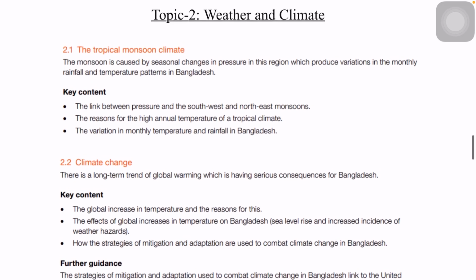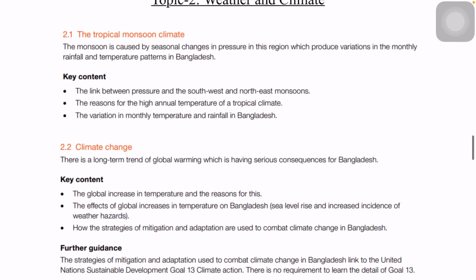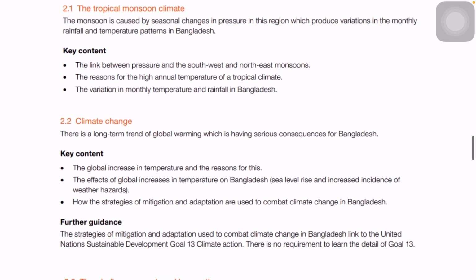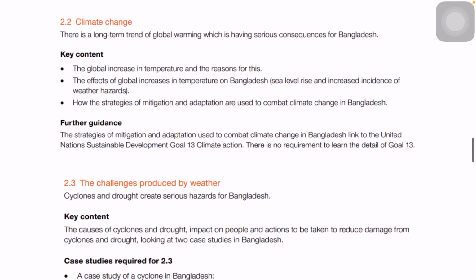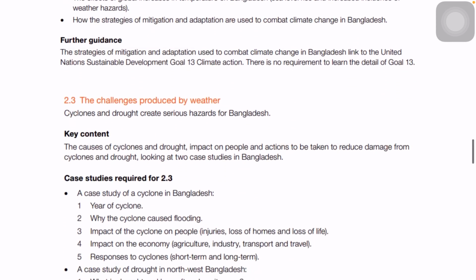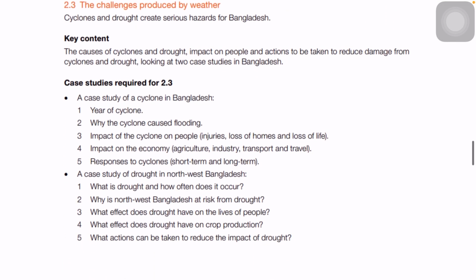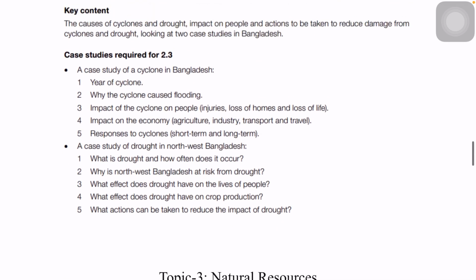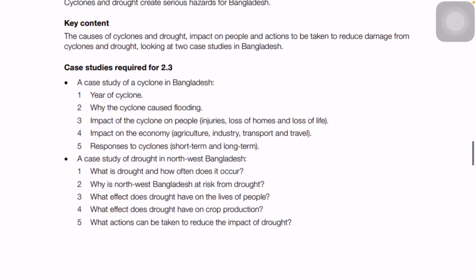Then topic 2 is about weather and climate, which is more or less the same as the previous syllabus. Under topic 2 you have topic 2.1 and topic 2.2. Topic 2.1 is more or less the syllabus of topic 2 of the previous syllabus, and topic 2.2 is the same as topic 4 of the previous syllabus. Then 2.3 talks about the challenges produced by the weather. So again, this is where you have a case study. This time the case study is based on cyclone and drought in northwest Bengal.